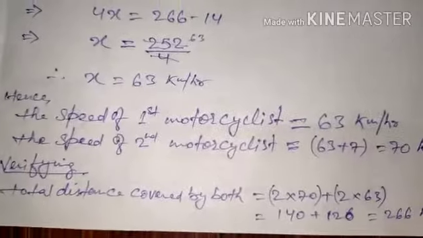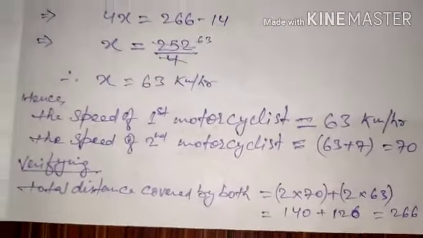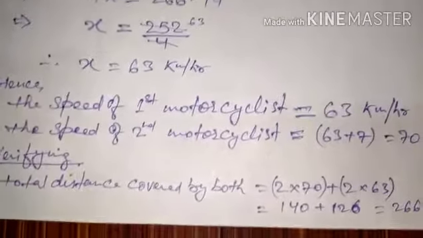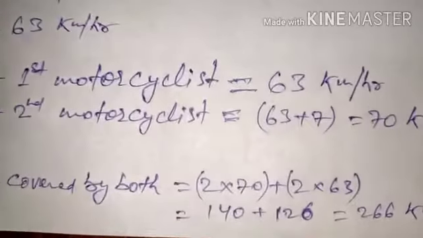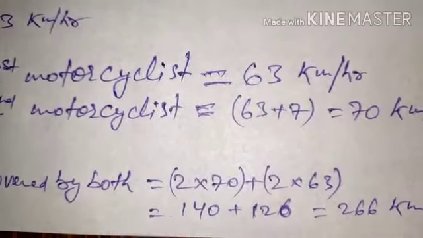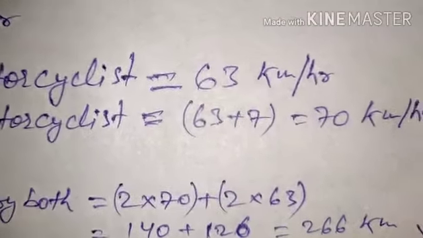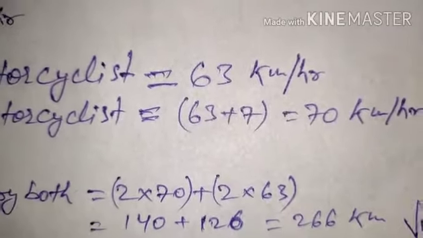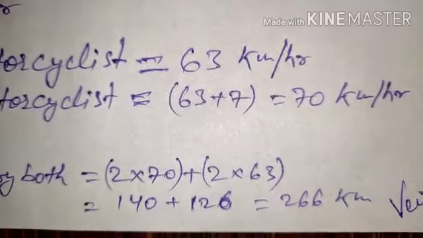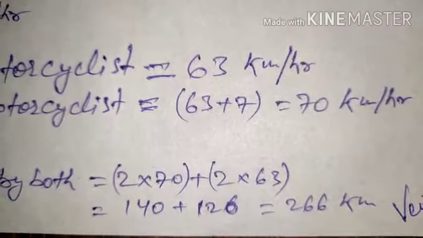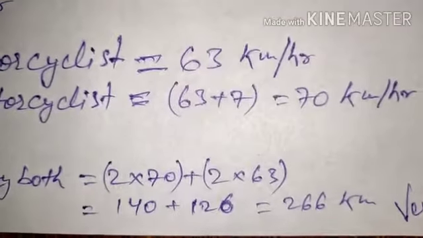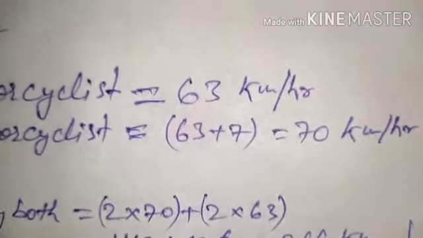Now we can verify it very simply. We don't have to verify a lot, simply check. I am finding out the total distance covered by them with the help of the values of the speed that I had got. So 2 into 70 plus 2 into 63. It will add up, and it will give you 266 km. You can see this, so this question is verified.